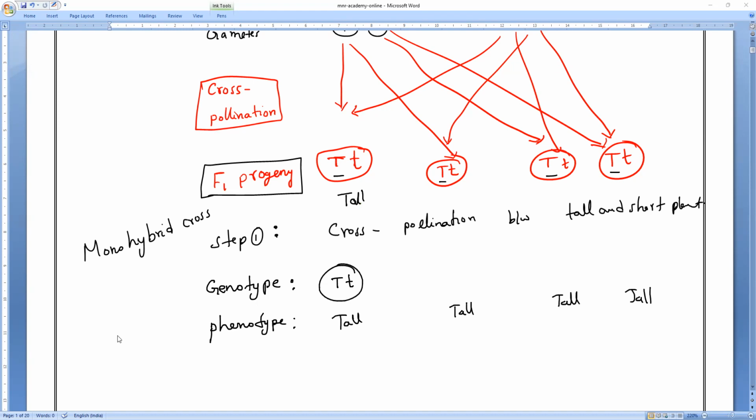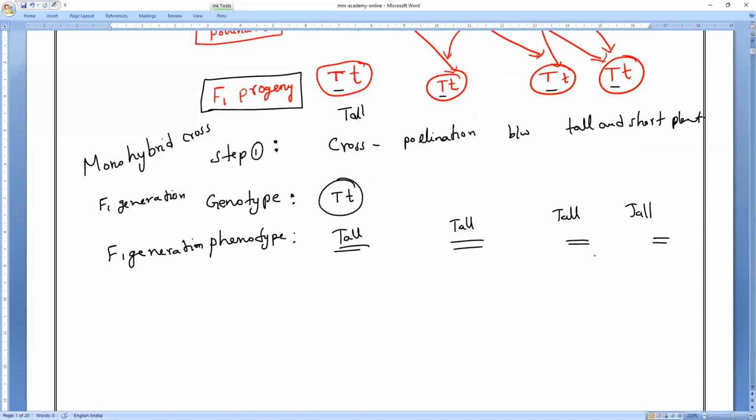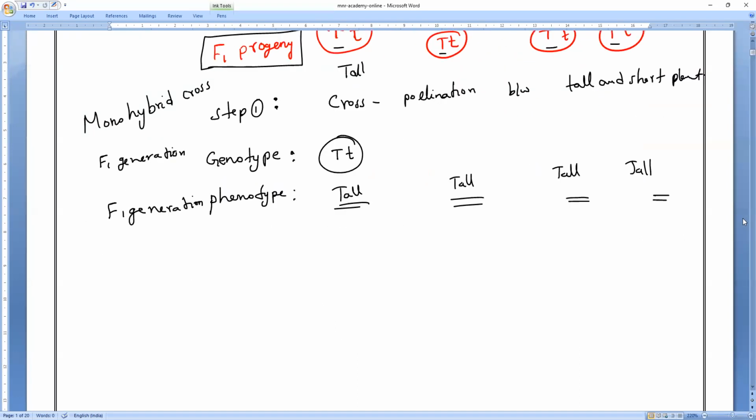So in the F1 generation, one thing completely disappears. What is it, guys? The recessive gene. Have you observed carefully? In the F1 generation the recessive gene completely disappears; the character is not at all visible. All the plants are tall plants only. Clear? That is what we call the law of dominance, Mendel's first law.